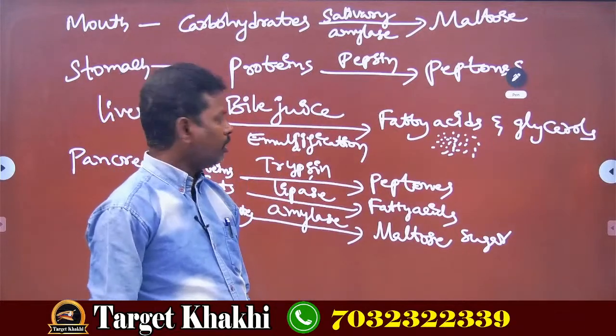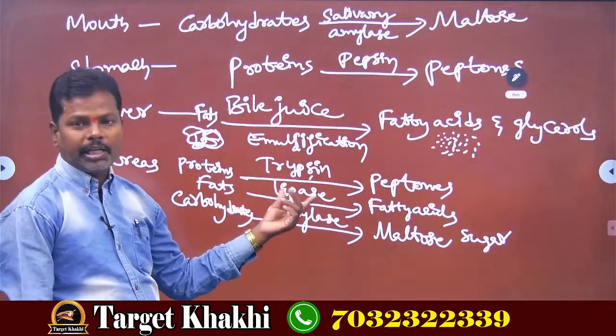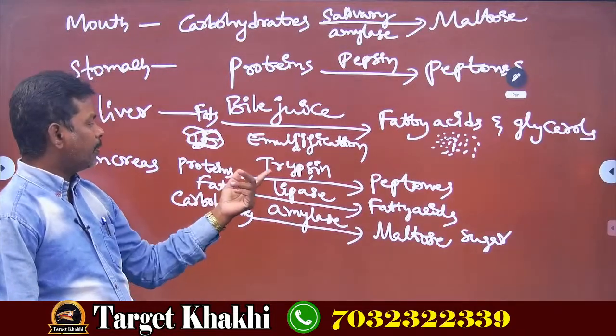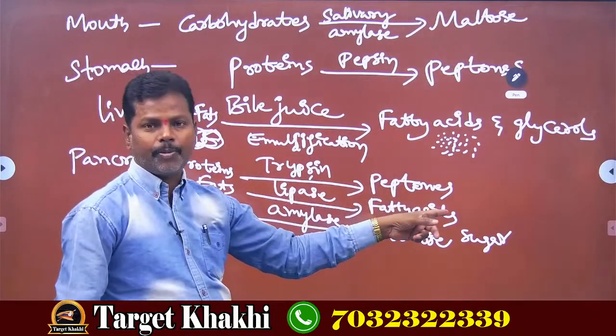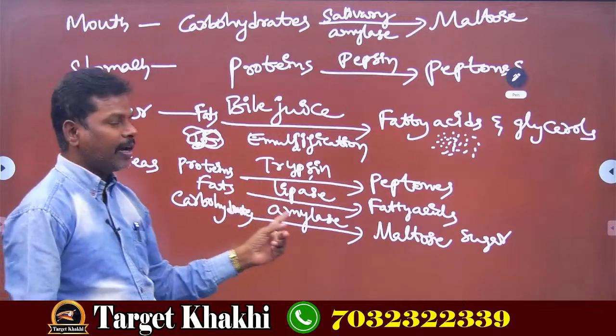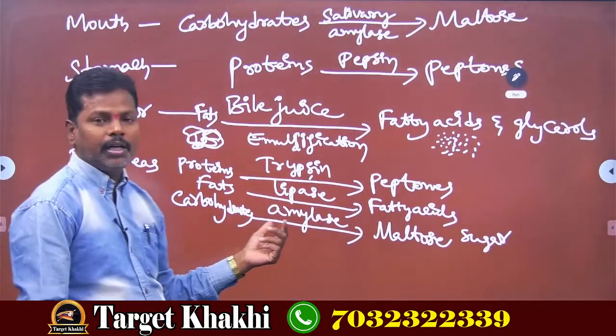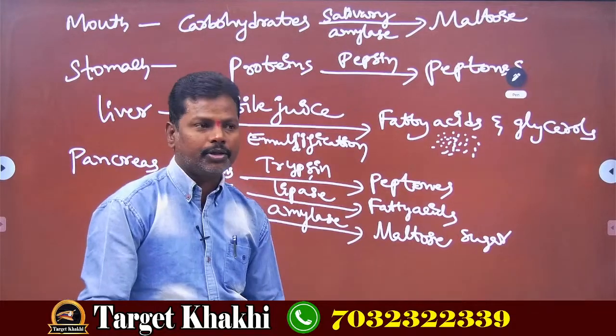Okay? So, the pancreas secretes 3 types of enzymes: trypsin, lipase, and amylase. Trypsin converts proteins into peptones. Lipase converts fats into fatty acids. Next, amylase converts carbohydrates into maltose sugar.